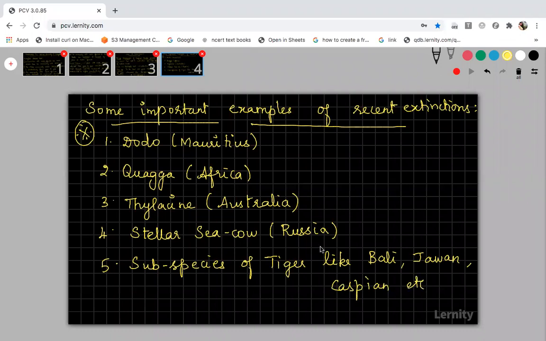Okay. So when writing these names, they will mention Panthera tigris Bali, Panthera tigris Javan, Panthera tigris Caspian. Subspecies will be added as a third name, if they want to represent it in the form of trinomial nomenclature, including the subspecies. Otherwise, generally you can say Panthera tigris. Panthera tigris is common for all subspecies of tiger. Fine. So this is enough. These are the five important examples of recent extinction.